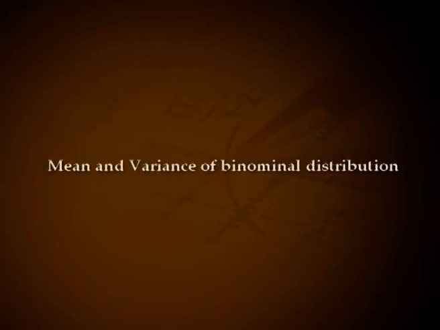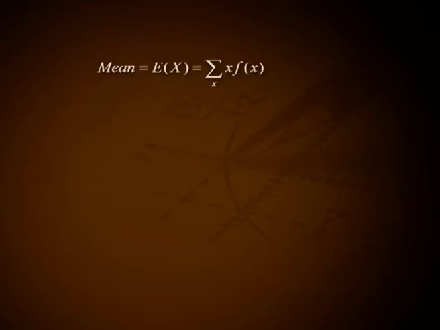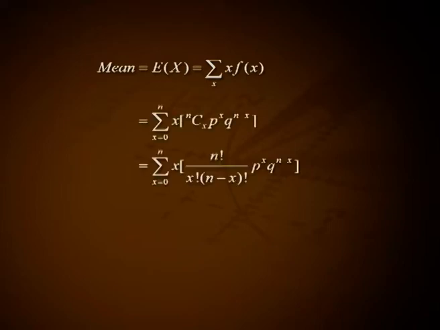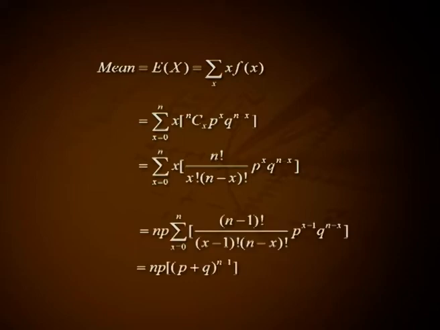Mean and variance of binomial distribution. Mean = expectation of X = summation x f(x) = summation for x from 0 to n of x nCx p^x q^(n−x), that is summation for x from 0 to n of x n!/(x!(n−x)!) p^x q^(n−x), that is np times summation for x from 0 to n−1 of (n−1)!/((x−1)!(n−x)!) p^(x−1) q^(n−x), that is np (p + q)^(n−1), that is np × 1^(n−1), which is np.